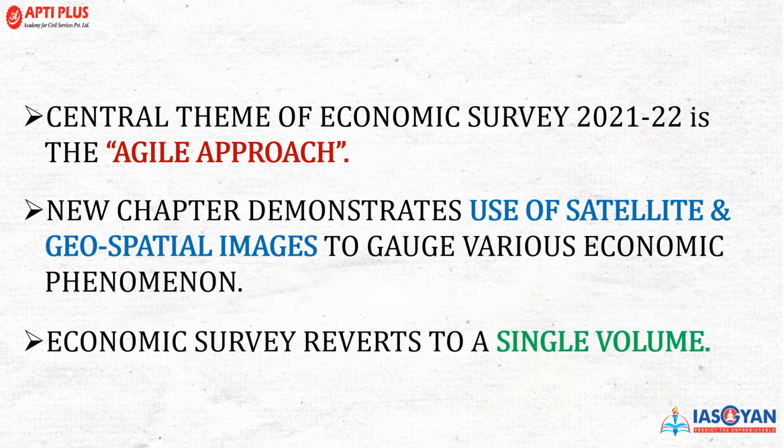So first we'll see what is the theme of Economic Survey 2021-2022. This time the government has come up with a theme termed the Agile approach. What does the term Agile mean? This means that we have to move quickly and faster, and in an easy way. So why has this approach been given? Because of COVID-19, the performance of the economy was not good. We have seen that every sector performed negatively, right? Almost only agriculture was the sector that had up to 3.4% growth. Otherwise, every sector was performing very badly. So to overcome this challenge, an agile approach will definitely help all the sectors to revive.